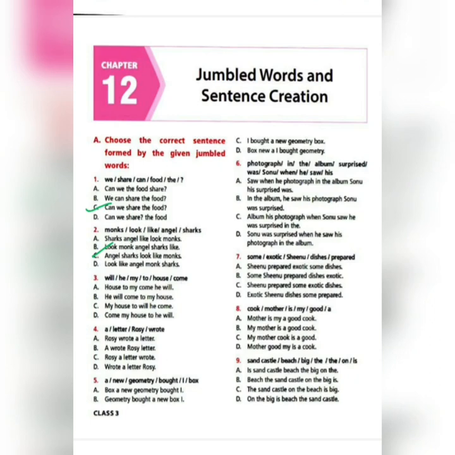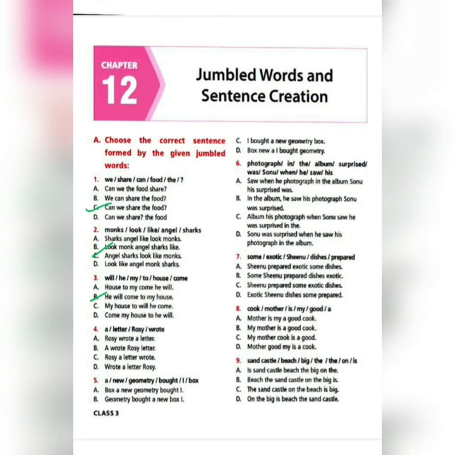Then number 3: will, he, my, to, house, come. Your correct answer is: he will come to my house. Remember, when the question mark is not given, you are not going to make it into an interrogative sentence or a question. If you do that, it will become wrong. You have to choose between the options that are given and make sure whatever words and whatever punctuation are given in the question, only those you can use.